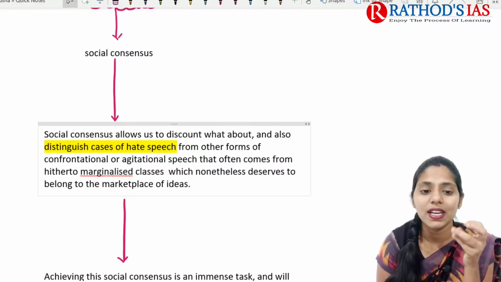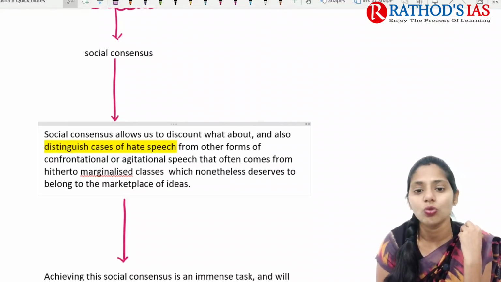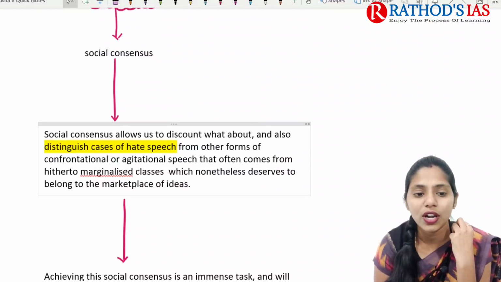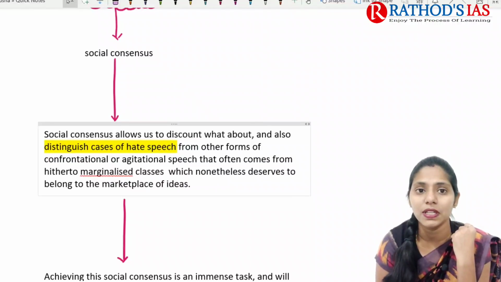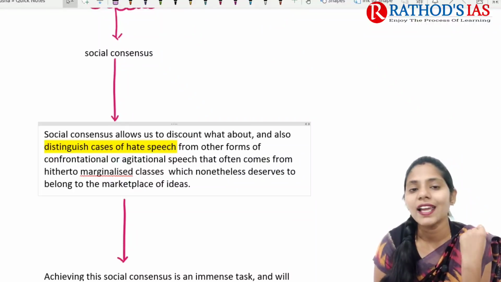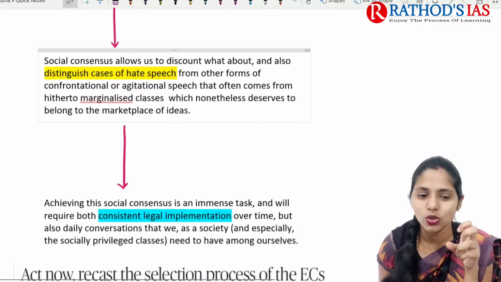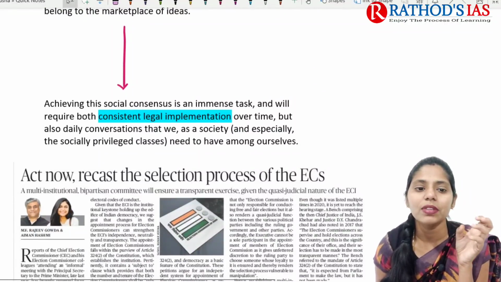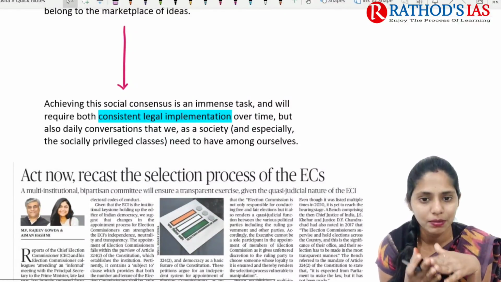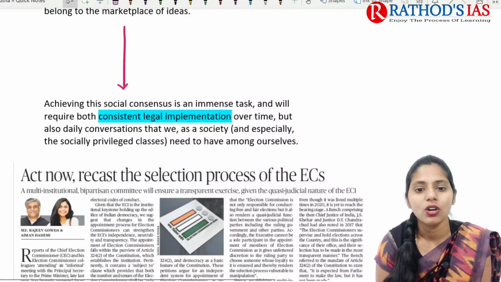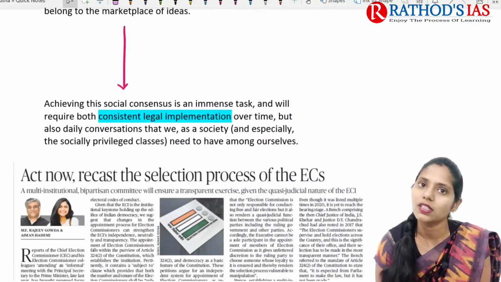Social consensus mainly allows us to discount and also distinguish the cases of hate speech from other forms of confrontational as well as agitational speech, which often comes from the marginalized class of society. Okay, and this is the thing. So we need social consensus, and apart from this we also need consistent legal implementation. Okay, so this is the gist of this topic.